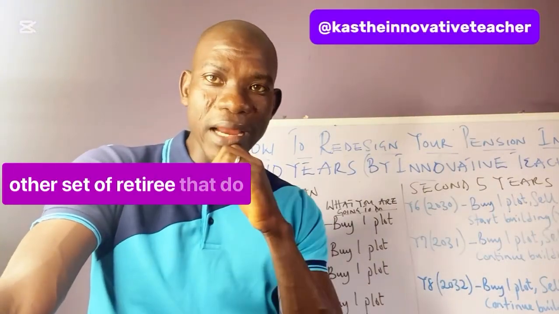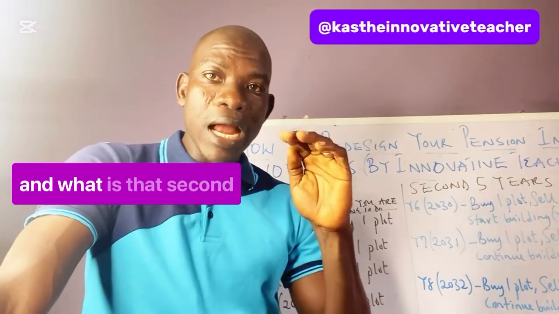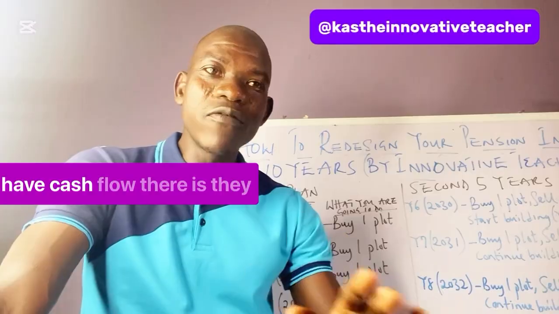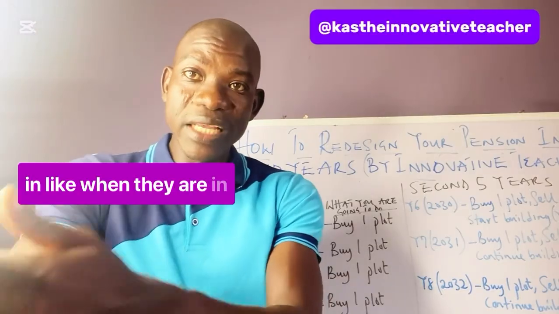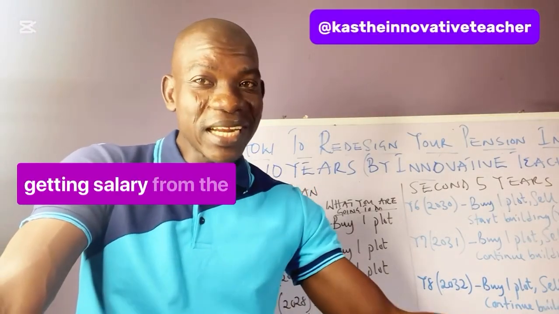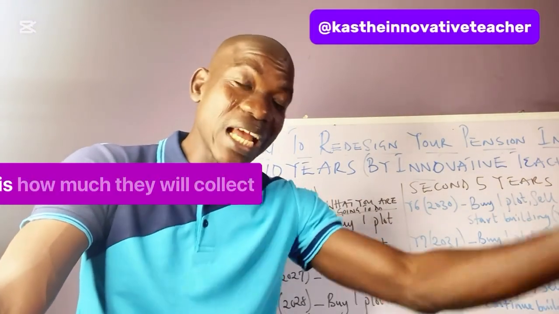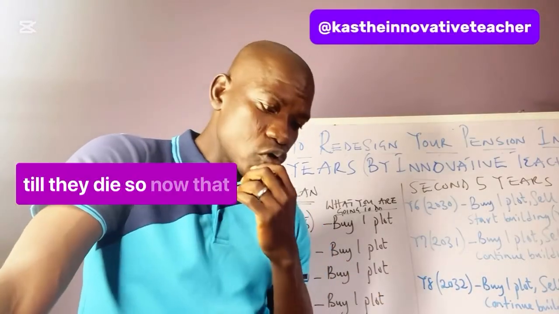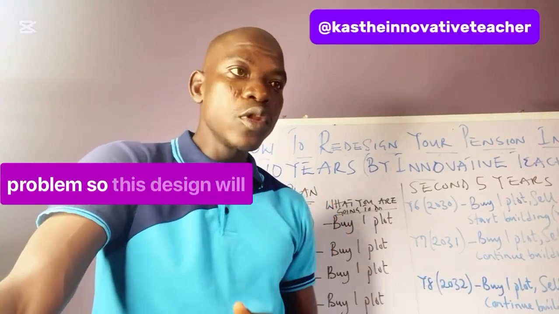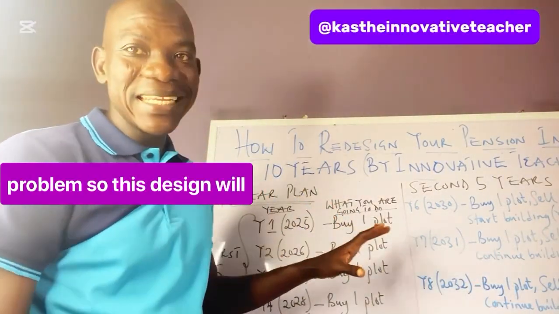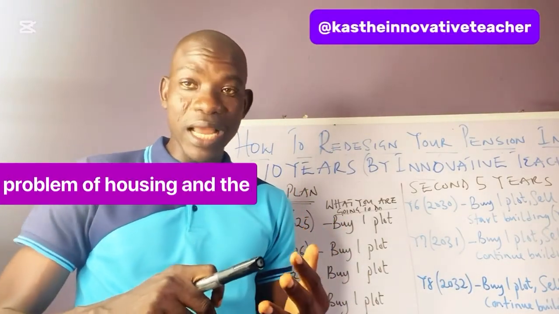Then the other set of retirees that do not have the first problem have the second problem: they don't have cash flow. They don't have money coming in like when they were in service. Although they are still getting salary from the government, it is a stipend, and that money is fixed. That is how much they will collect till they die. There are still some that have both problems. So this design will solve both problems, the problem of housing and the problem of cash flow.